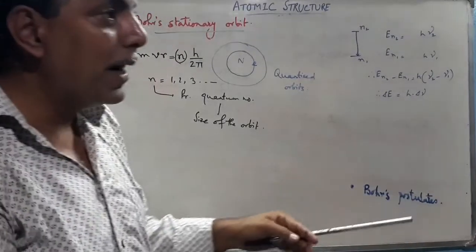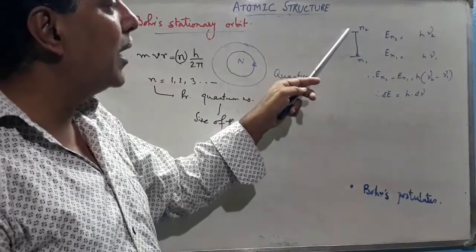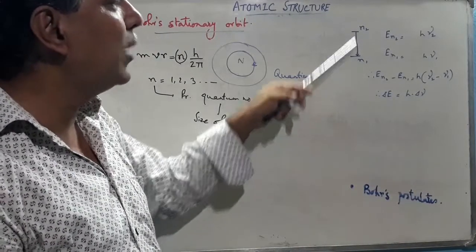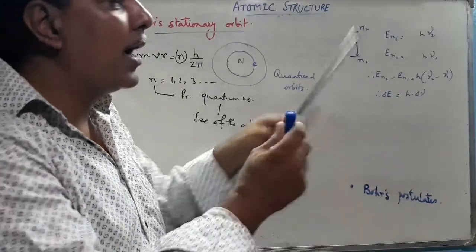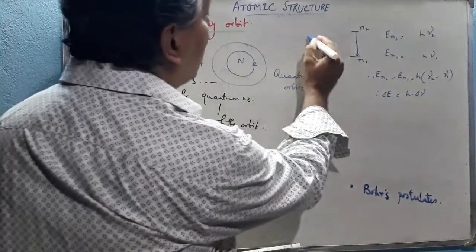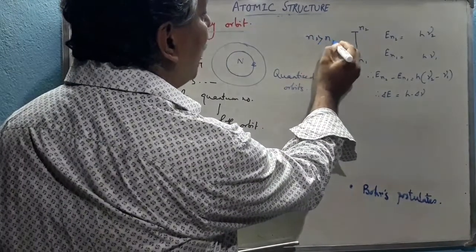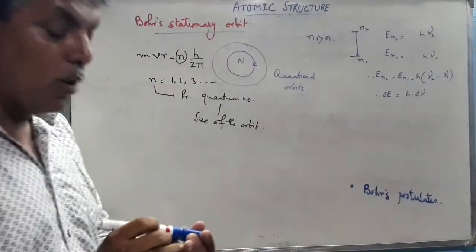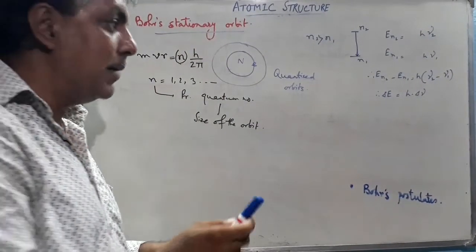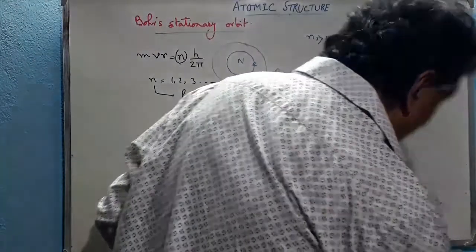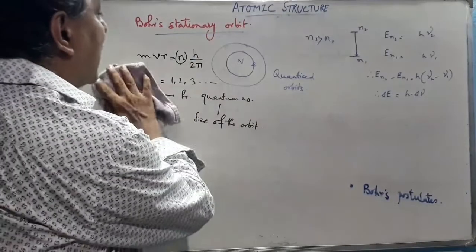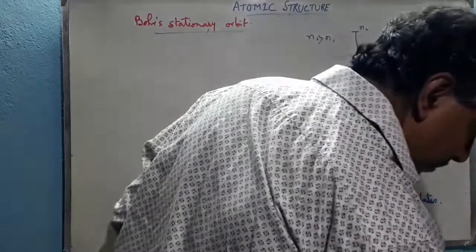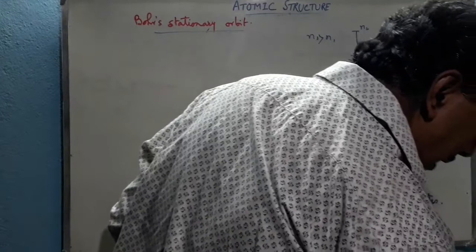That means this amount of energy is emitted whenever the electron jumps from n2 to n1, and is absorbed whenever it jumps from n1 to n2, from lower energy to higher energy level. Here n2 is greater than n1. So whenever it jumps from higher to lower, it emits. Whenever it jumps from lower to higher, it absorbs the same amount of energy. Now we can assume that in a particular orbit, the centripetal and centrifugal force remain constant, so these two balance each other.